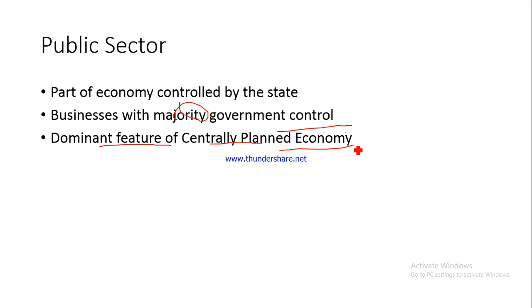Right? Let me give you an example. Maruti Udyog Limited was a joint venture between the government of India and Suzuki Motor Corporation, which was a private enterprise in Japan. And now, after almost 35-36 years, you find that the government of India has divested its stake from Maruti Udyog Limited, and now the majority ownership is with Suzuki Motor Corporation. Fine. So this is an example of how a public sector enterprise may, over a period of time, change to a privately owned enterprise.